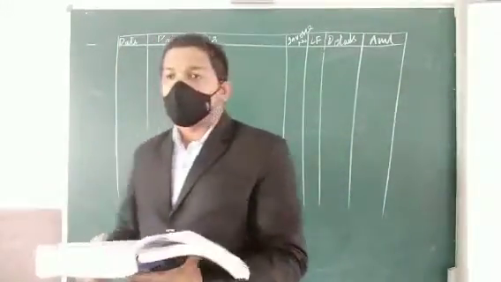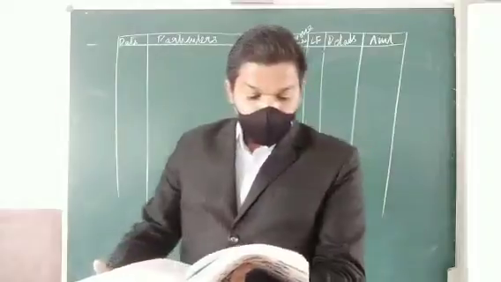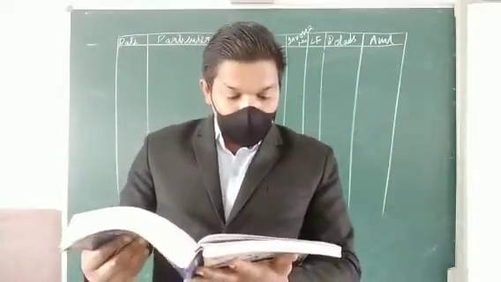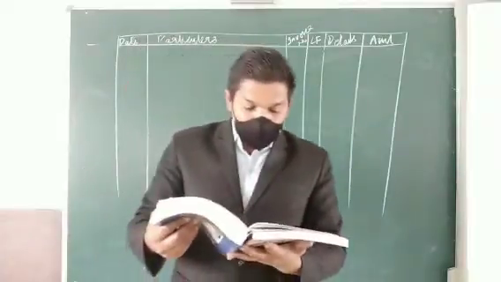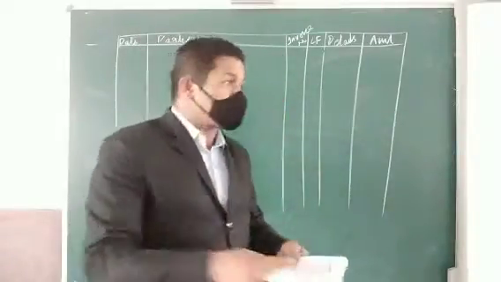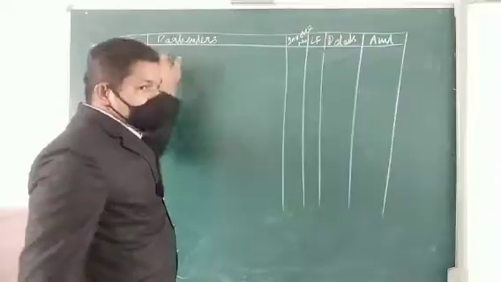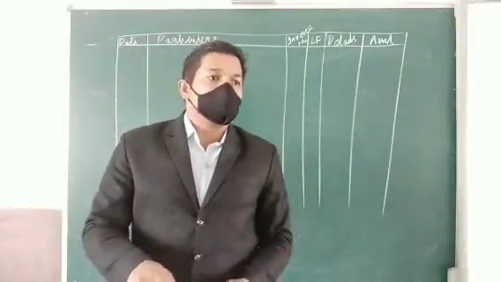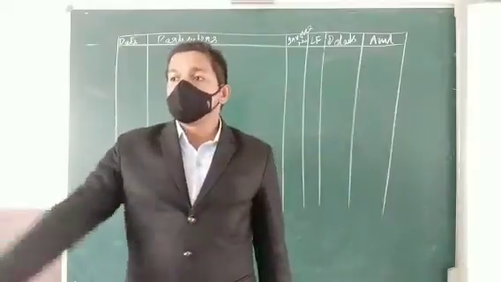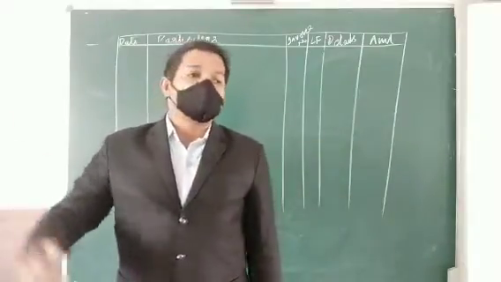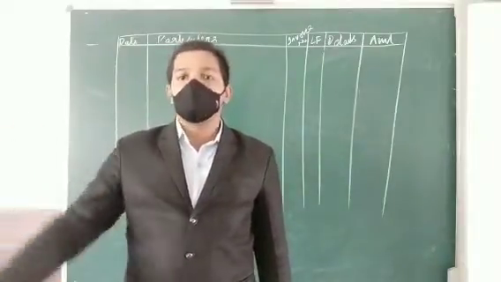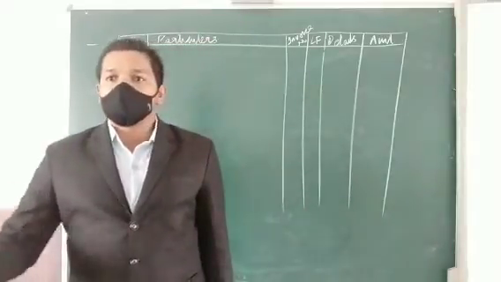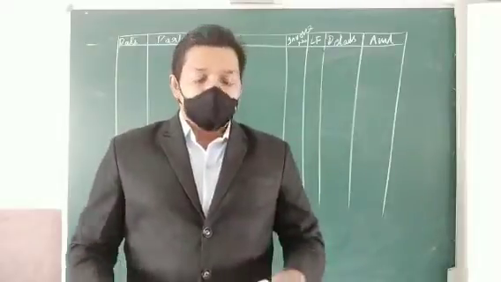And let us see what are the different parts given there. First one is the date. Second one is particulars. This column shows the name and details of the customer and the particulars of the goods sold. So in this column we will be mentioning to whom the products have been sold, the name and the details of the person to whom the sale is made, and the details of the product. Like what product is sold, how many products are sold, at what rate the product is sold. All this information will be mentioned in this one.